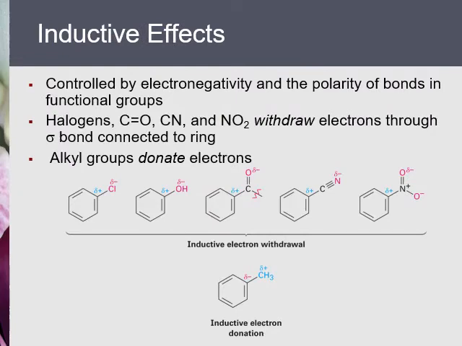When benzene is attached to a heteroatom, whether it's chlorine, oxygen, nitrogen, or even carbon that is connected to oxygen or nitrogen, these heteroatoms take electrons away from the benzene ring through the sigma bond. This is called the inductive effect.